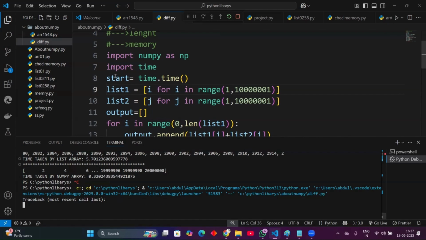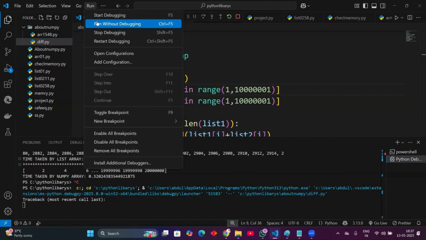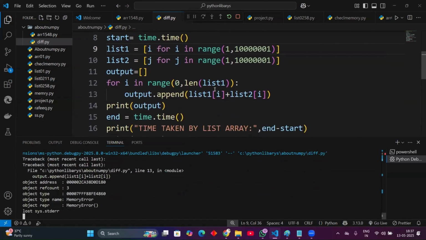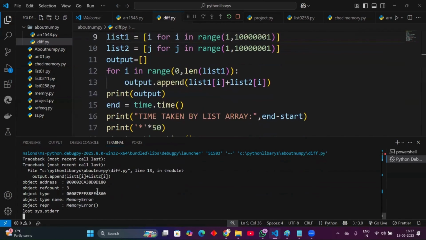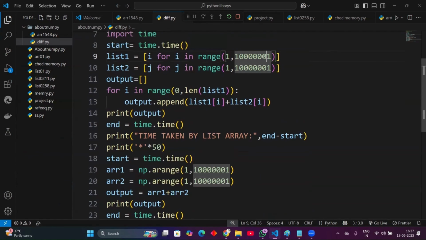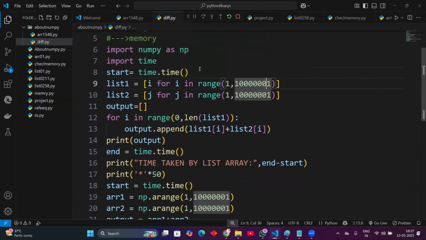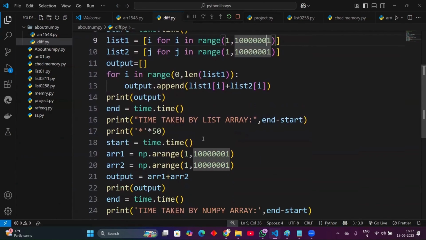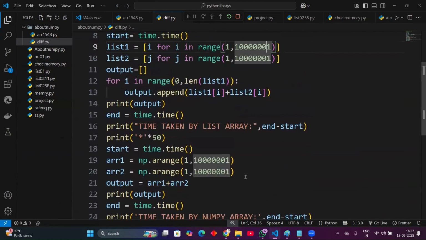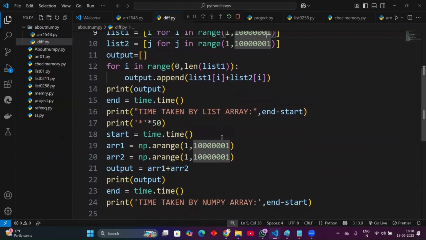Okay, it's taking too much time, I run it again. Okay, I break the code. You can see the difference here. For the list it takes approximately 1 minute, above 1 minute. For NumPy it takes less than 10 seconds, for the same data for summing.